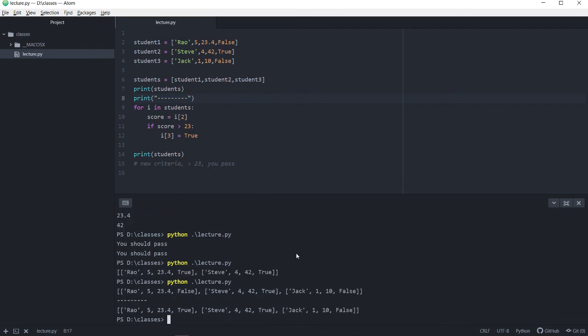And if I run my code, okay, so this was before I made any changes. So you'll notice that Rao has failed the class, Steve has passed, Jack has failed. But because Rao had a score of 23 and more, based on our criteria, Rao's status is updated to true, Steve's remained the same, while Jack's still remains false because he only scored a 10. So try playing around with this little test bed here and see if you're able to add more students or able to do a lot more in this for loop.